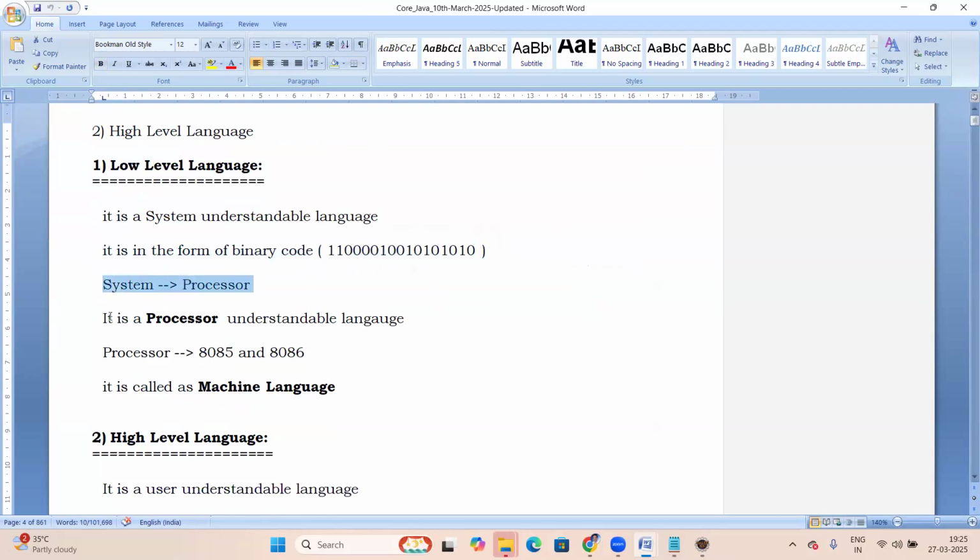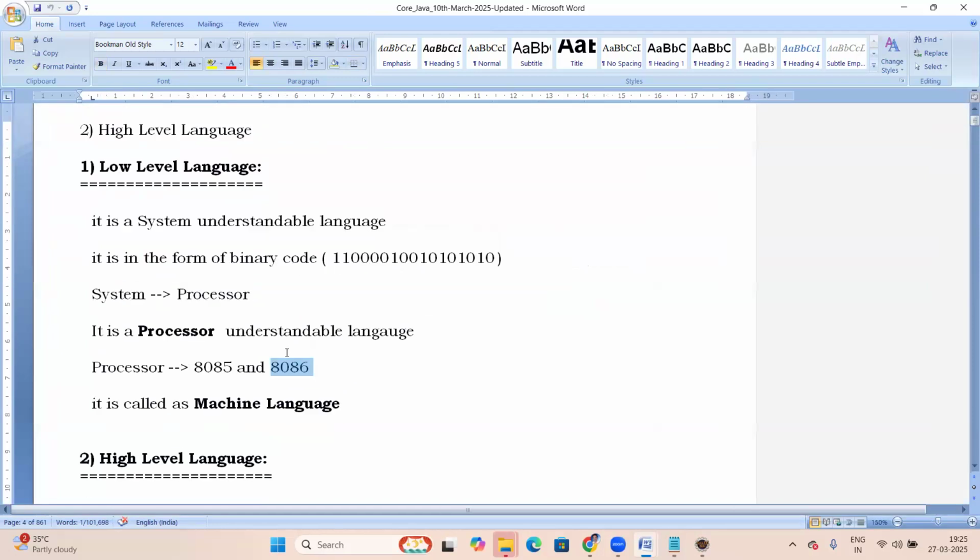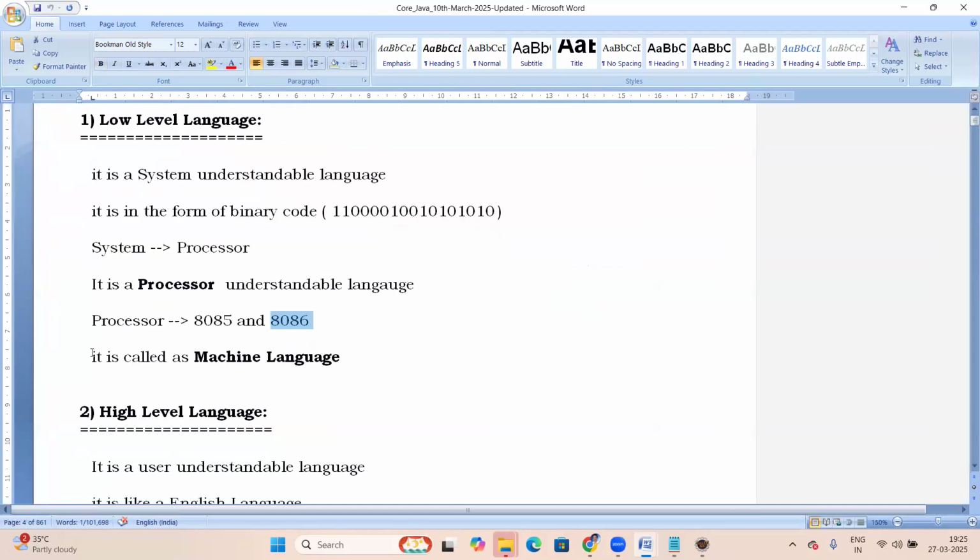System means the processor. It is a processor understandable language, with processors like 8085 and 8086. Presently we are using 8086. Next, low level language is called machine language. This topic was discussed yesterday.